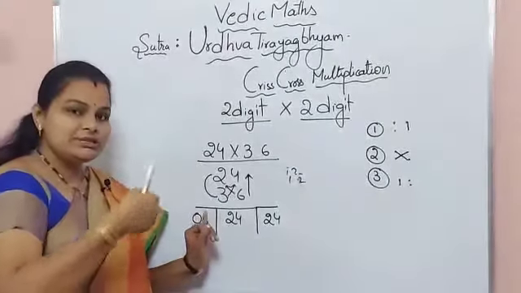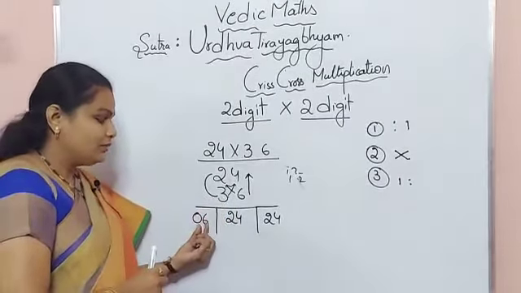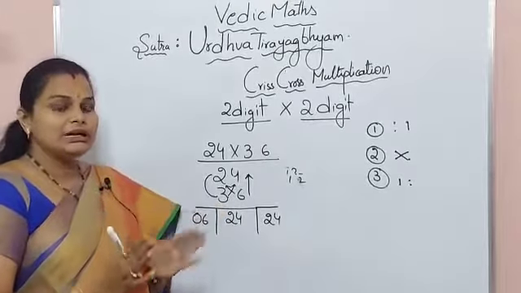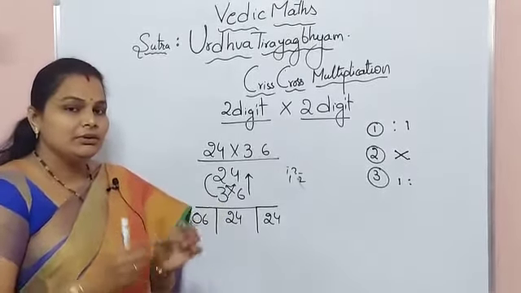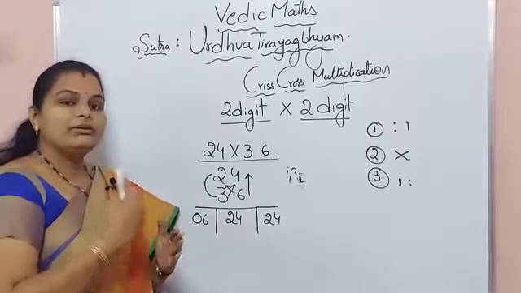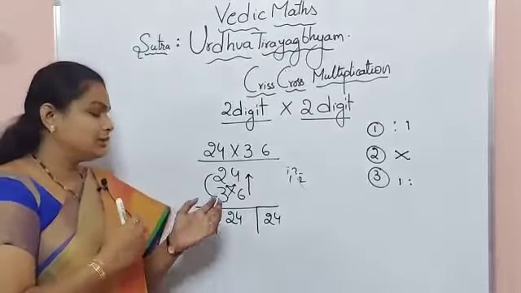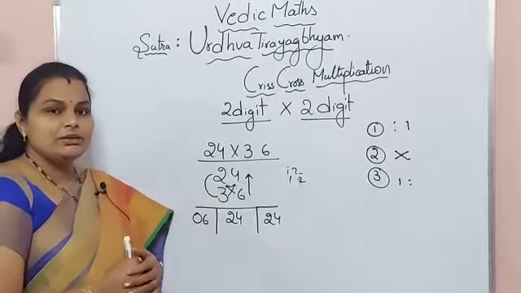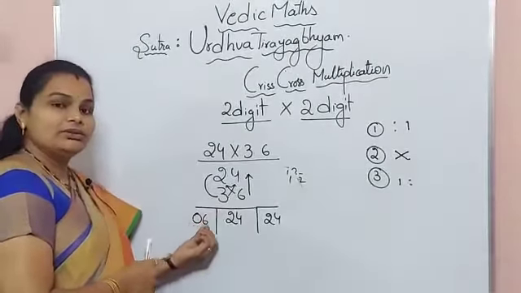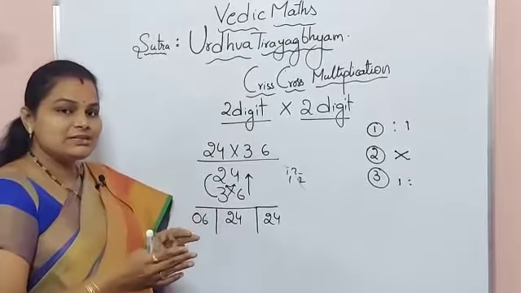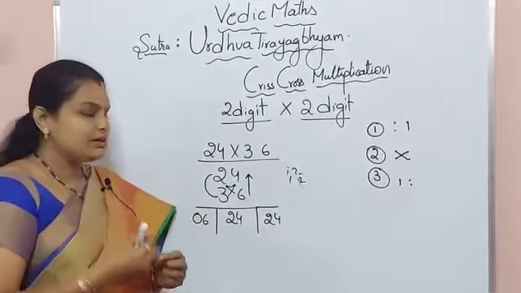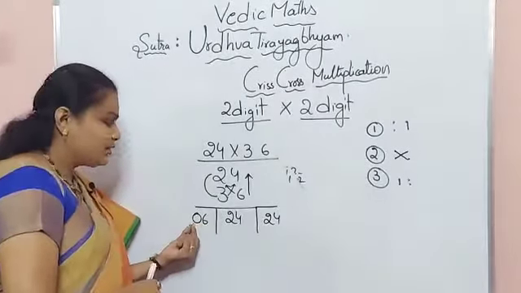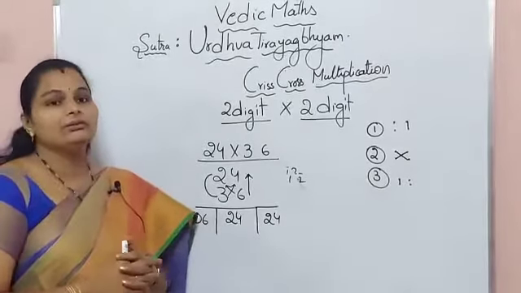If you just keep 0 in the tens place, we can make it a double digit number from a single digit value. We won't consider it a double digit number, only to avoid confusion and little mistakes. We have to place a 0 in the tens place. So 06. If you write just 6, sometimes there will be a chance of counting in a wrong way. So if you keep 0, everything will go perfectly.